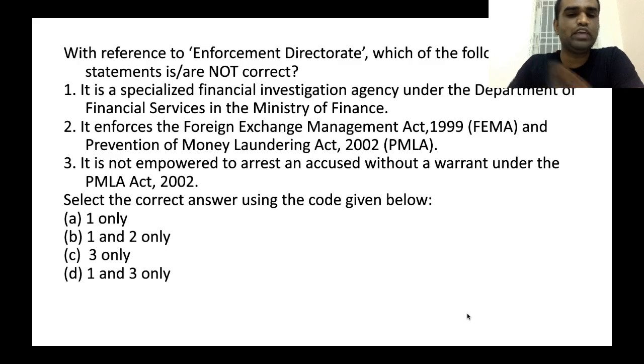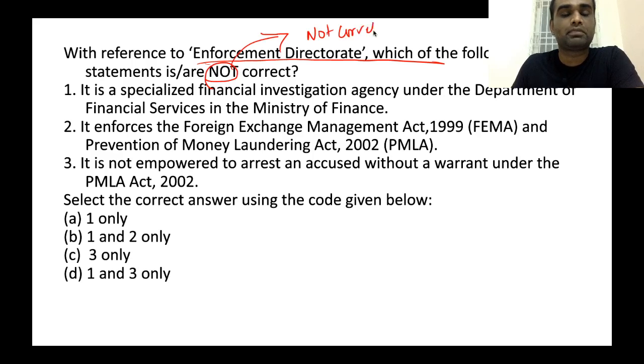Now, let's take a look at a question related to the Prevention of Money Laundering Act. With reference to the Enforcement Directorate, which of the following statements is not correct? So, the nature of this question is "not correct." Clear? Let's analyze which of these statements are not correct. The first statement says it's a specialized financial investigation agency under the Department of Financial Services in the Ministry of Finance.